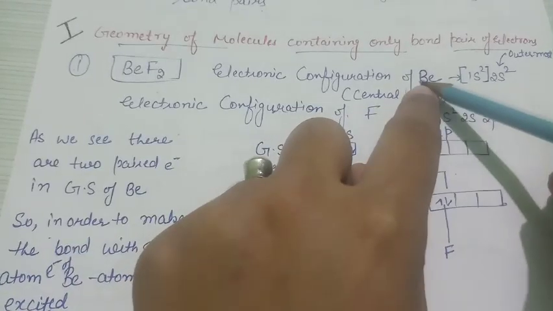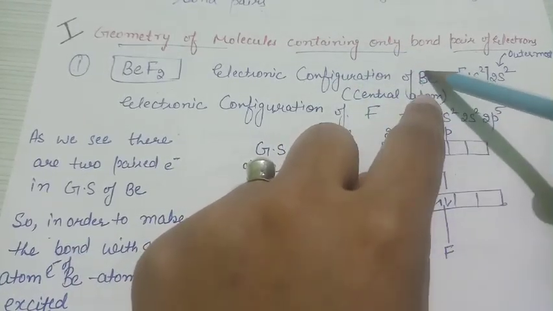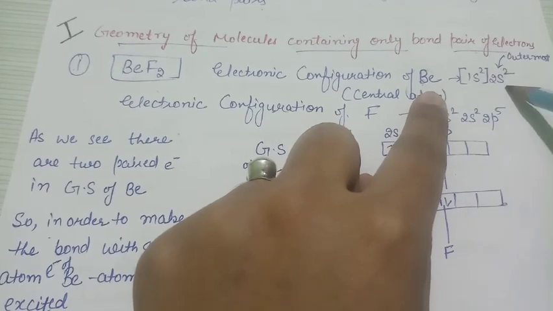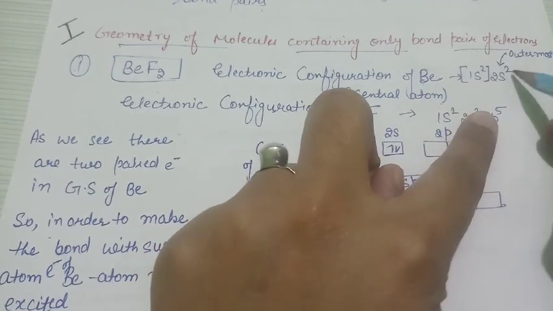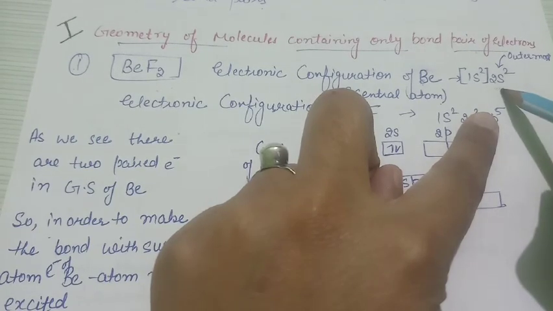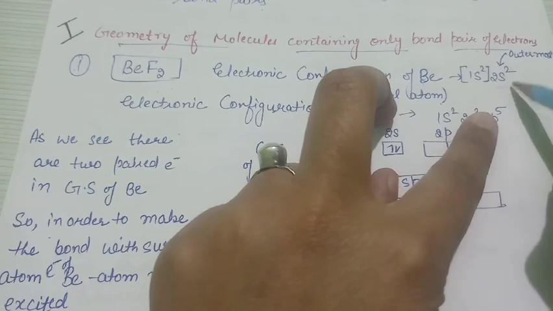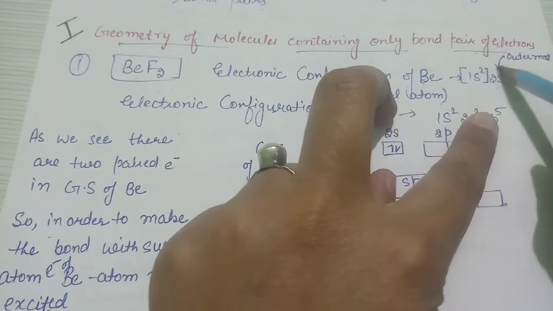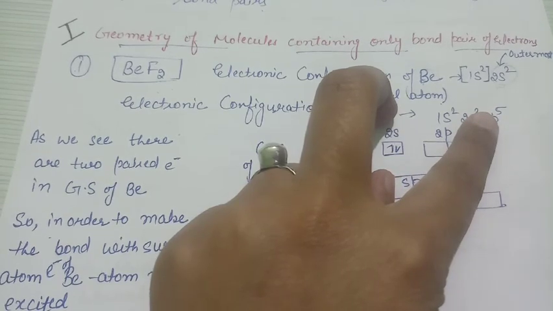Firstly, the electronic configuration of beryllium is 1s2 2s2. In later sections I will write down only the outermost configuration, because you have to focus on the outermost configuration only in order to explain the geometry.